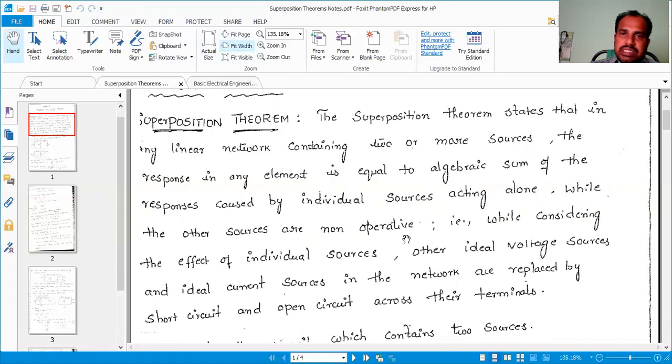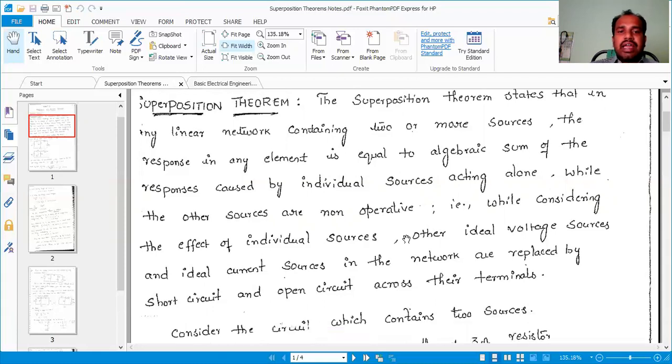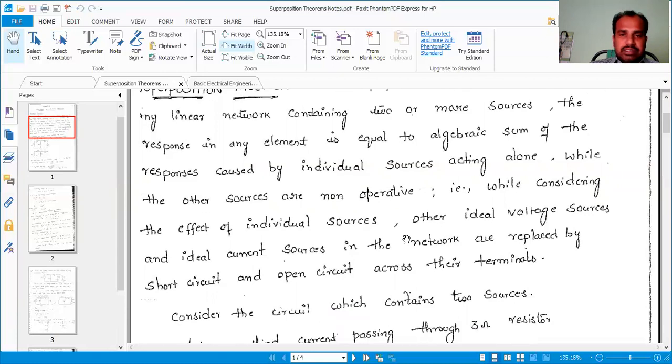The response in any element is equal to the algebraic sum of the responses caused by individual sources acting alone. The other sources are non-operative.